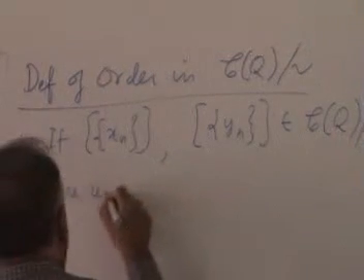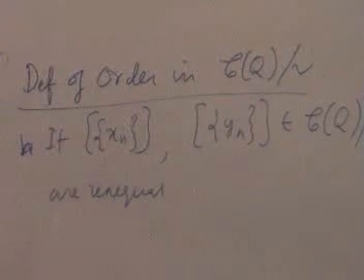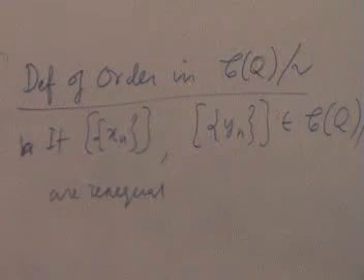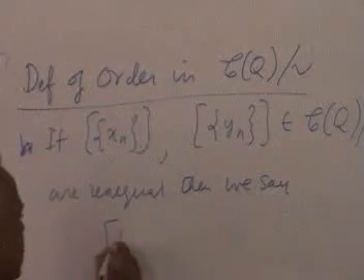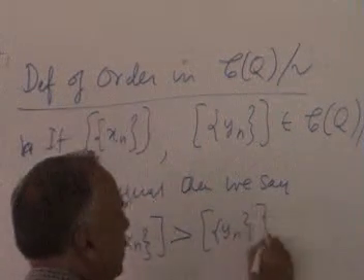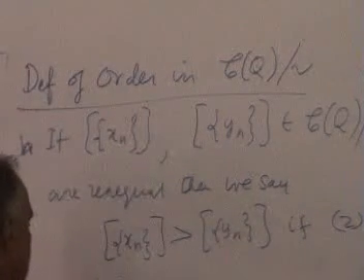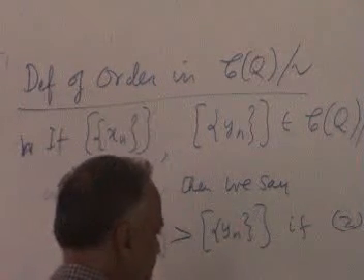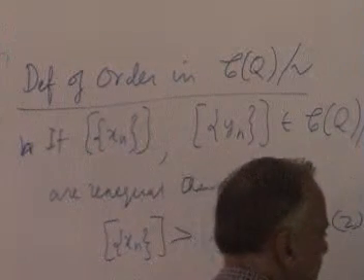Either equal or unequal. If they are not equal, that means this is ruled out. When will they be equal? The labels must be equivalent. So this is ruled out. So one of these two things must happen. Then we say xn is greater than yn if 2 happens, and yn is greater than xn if 3 happens. That's all. That's all.